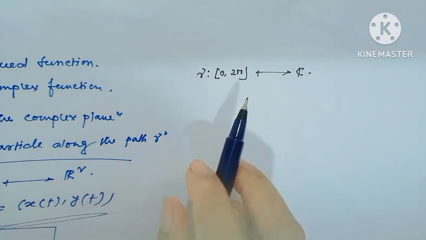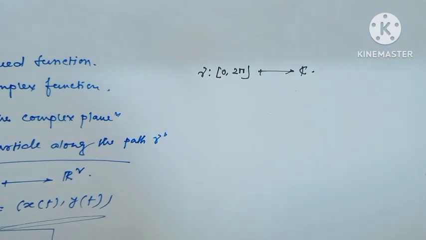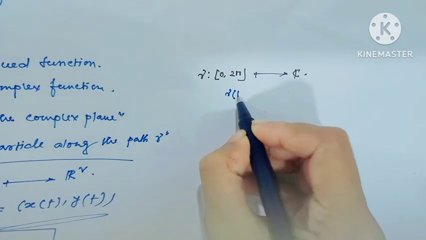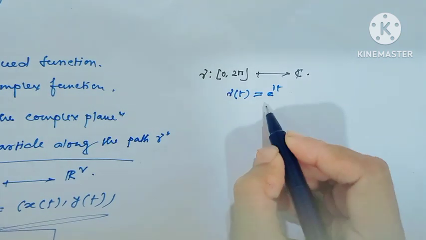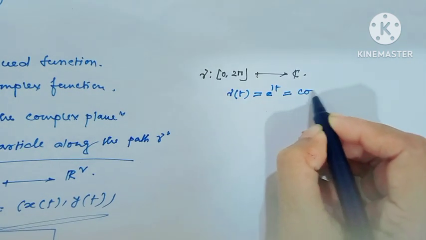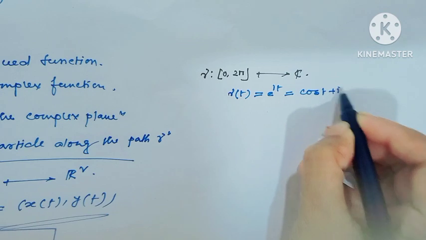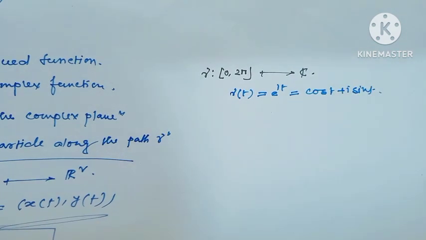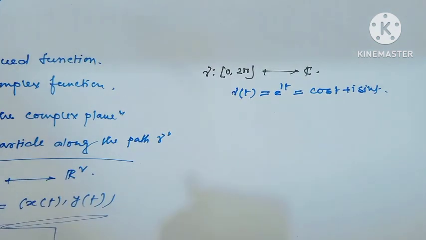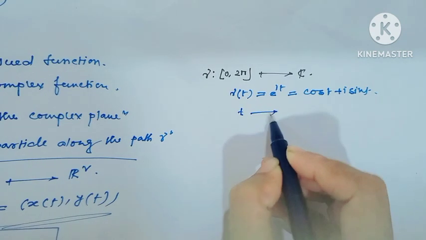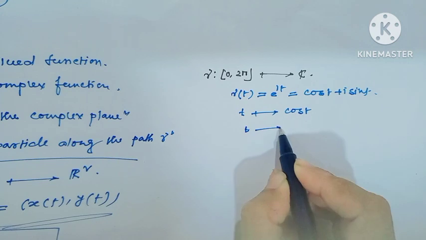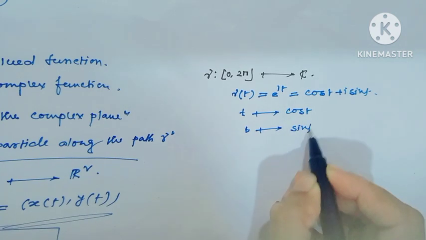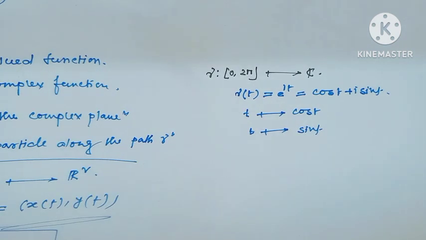Here gamma is defined from the closed interval [0, 2π] to the complex numbers such that gamma(t) = e^(it). We all know e^(it) means cos t + i sin t. Then t goes to cos t and t goes to sin t, both continuous functions.